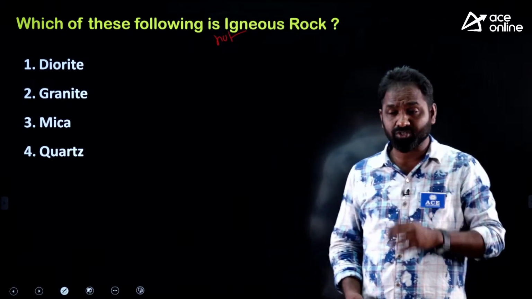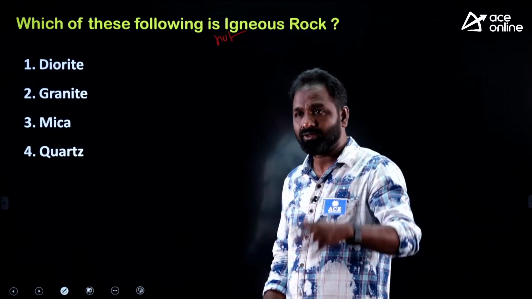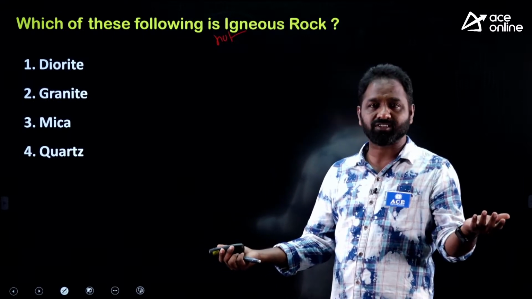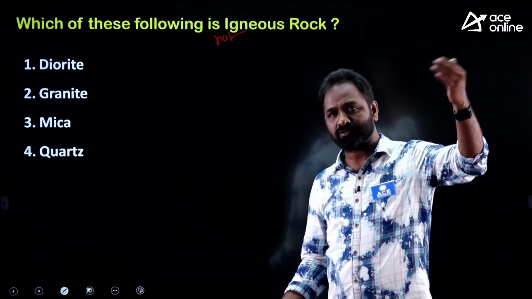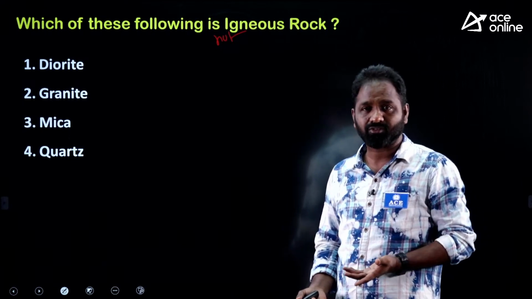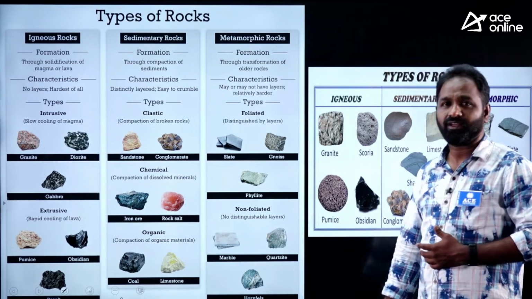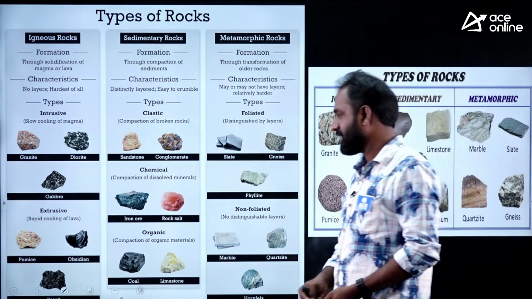And second, they ask questions, for example, about the Taj Mahal. The Taj Mahal is built of white marble, so what kind of rock is white marble? The Red Fort was built of sandstone, so what kind of rock is sandstone? Like that, they are asking questions. So you have to maintain this table. Is it clear to you?